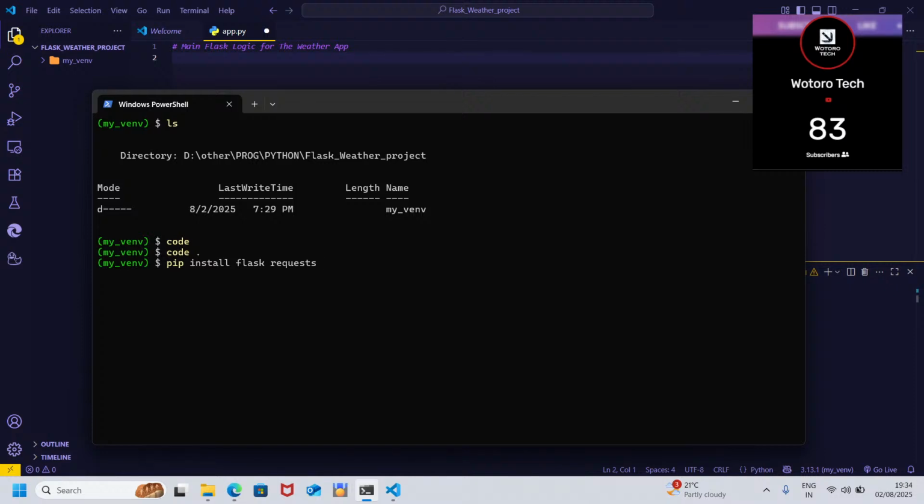Now this requests library is used for requesting data from the API. So our project is going to communicate with OpenWeatherMap using that API. So the API is just going to be like a middleman. So the next one is